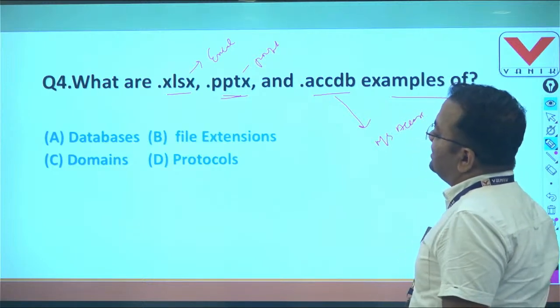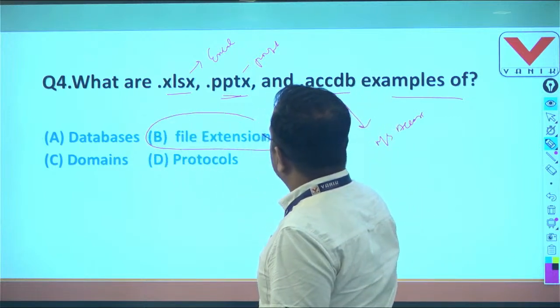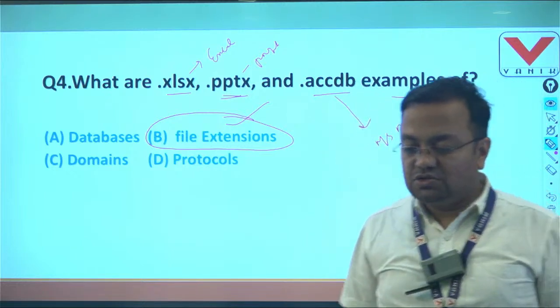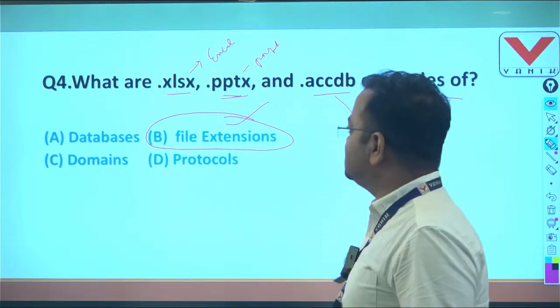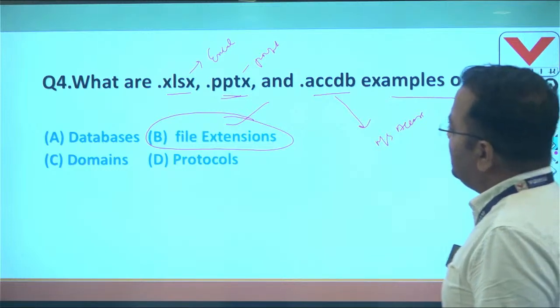So all are examples of file extension. Question number 4 answer is B, file extension.